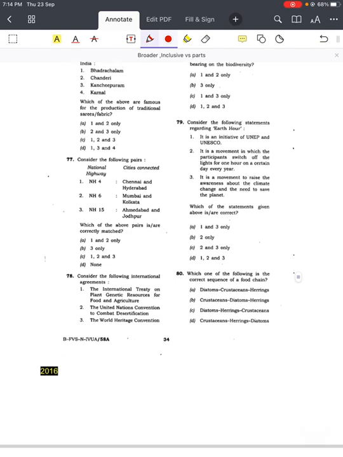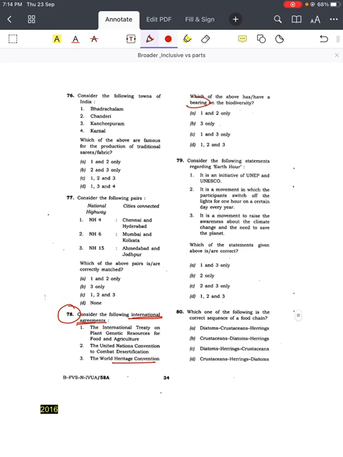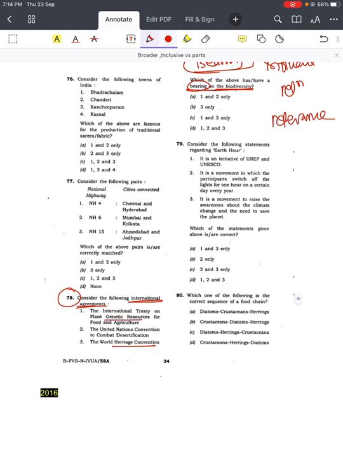Question number 78. We have seen a similar kind of question in 2011. Consider the following international agreements: International Treaty on Plant Genetic Resources for Food and Agriculture, United Nations Convention to Combat Desertification, World Heritage Convention. Which of the above have a bearing on biodiversity? Again, they are talking about bearing. That means some kind of influence, some kind of relationship, some kind of correlation, some kind of relevance, right, to the biodiversity. So here again, first, genetic resources makes sense for biodiversity.